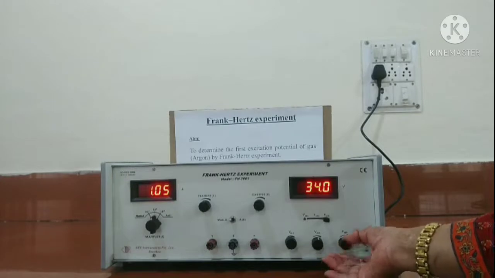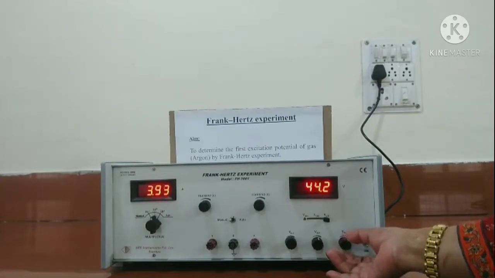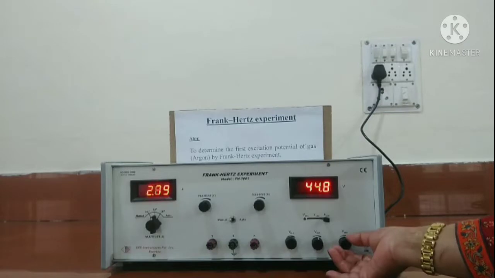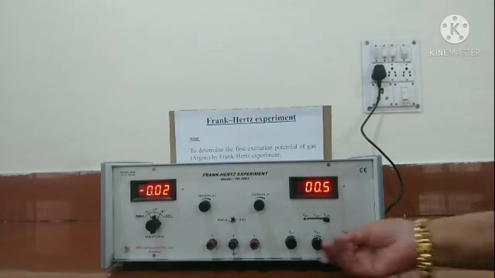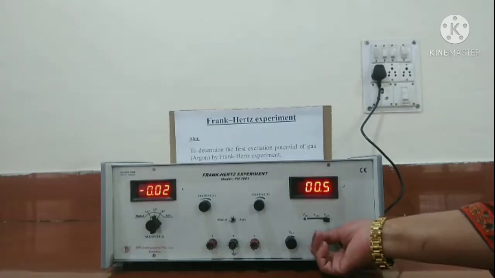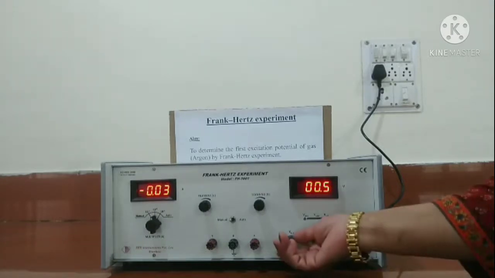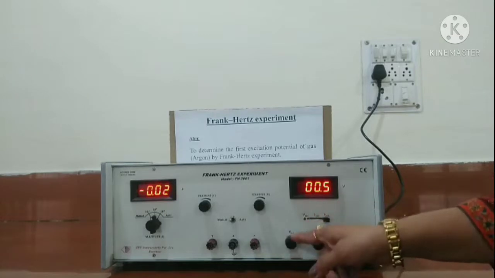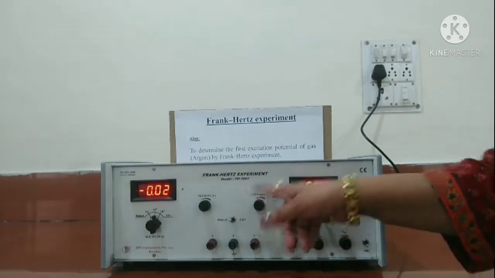I have tried to show the values, the current, how it is increasing and decreasing in between some intervals, because to show all the data here is not possible. So what we do is we note down this data in a table and then we have to plot the graph. Now I want to share one precaution with you, that is whenever we want to switch off the device, we must ensure that all the knobs are at their minimum position. Check it and then only you can switch off the device. Now let us proceed for the next step.